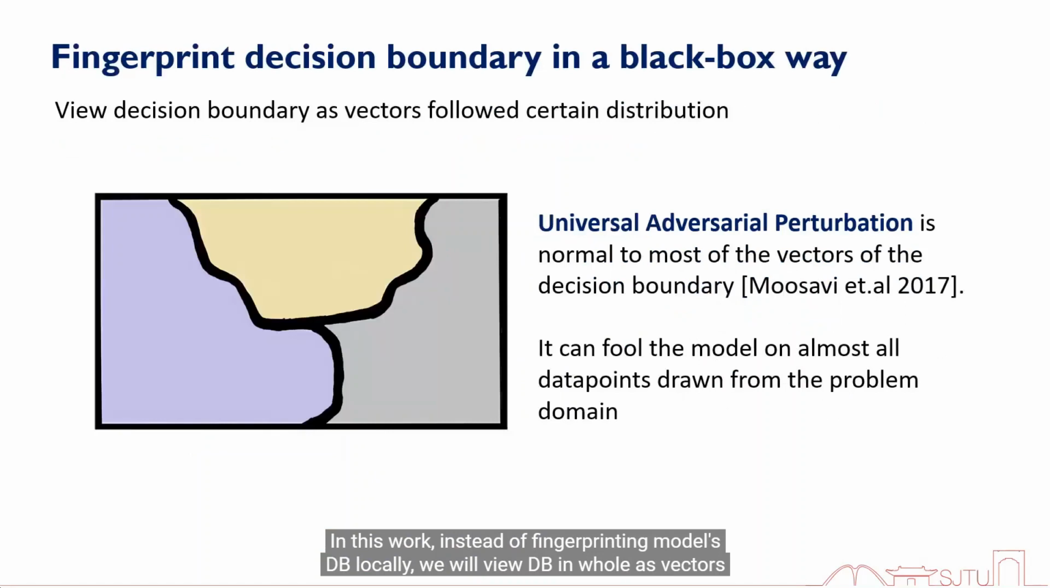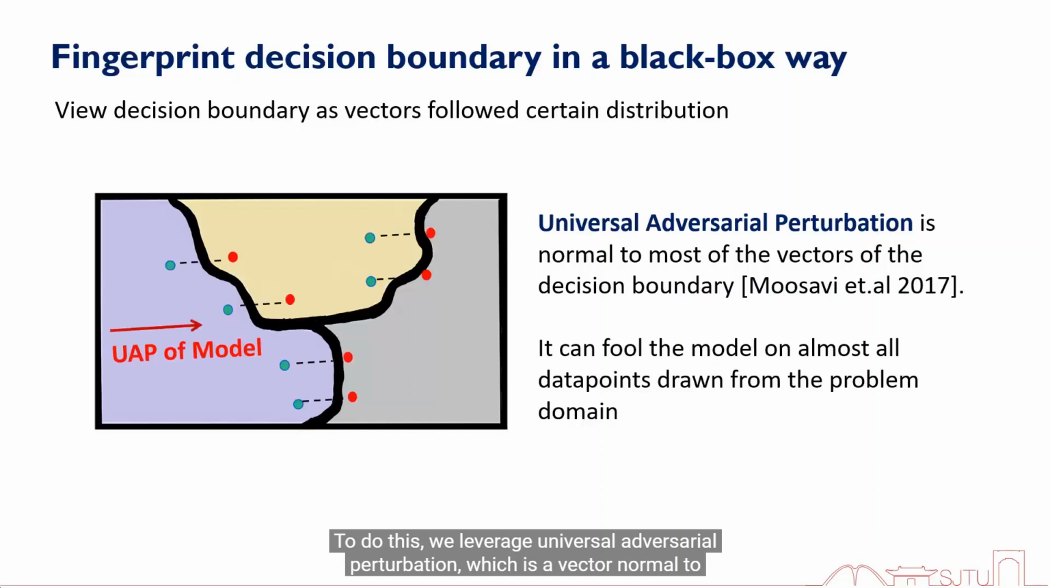In this work, instead of fingerprinting the model's decision boundary locally, we will view the boundary as a whole, as vectors following a certain distribution, and fingerprint it globally. To do this, we leverage universal adversarial perturbations, which is a vector normal to most of the decision boundary vectors, so that it can fool the model on almost all data points.